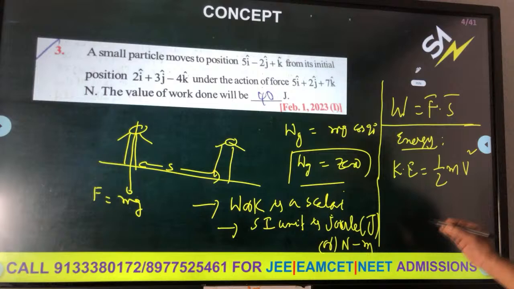So you should know the friction formula, mu N. The basic friction formula is always mu N. On a horizontal plane, N equals mg when the force is applied horizontally. On an inclined plane, the normal reaction is mg cos theta, provided theta is the angle made with the horizontal. So this is the thing.